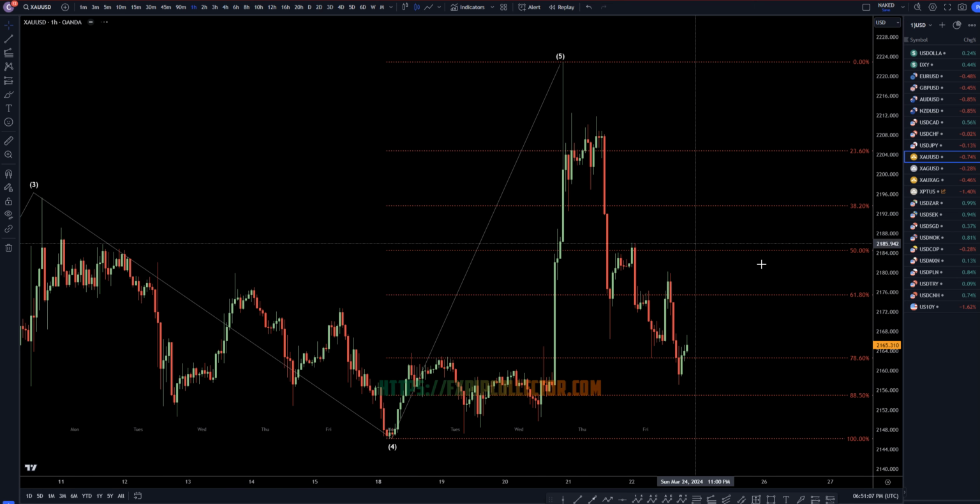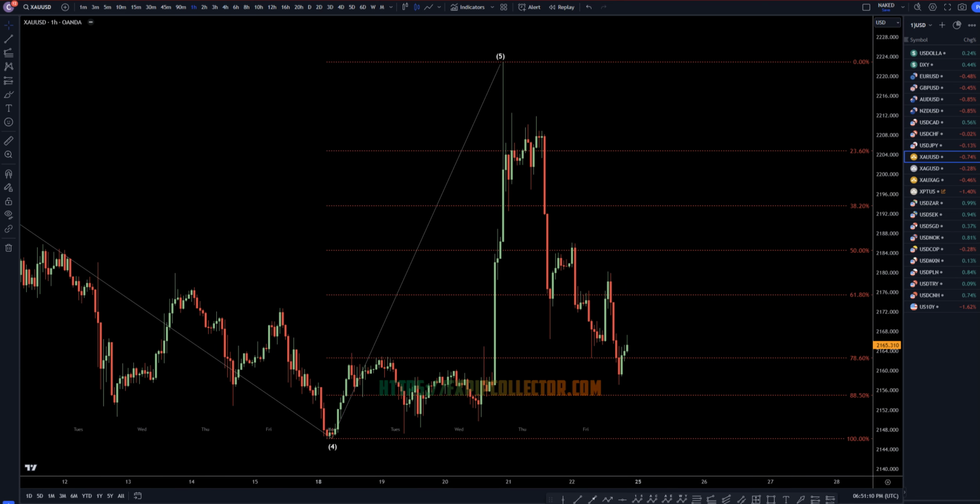So taking it right down to the 1 hour time frame, no breaker structure to the upside. We do have a Fibonacci bounce, but until we get a higher low, maybe something like this, or we get that breaker structure to the upside, something like that, I would personally still be looking for shorts. I think there's a pretty good chance it is going to break structure to the downside.